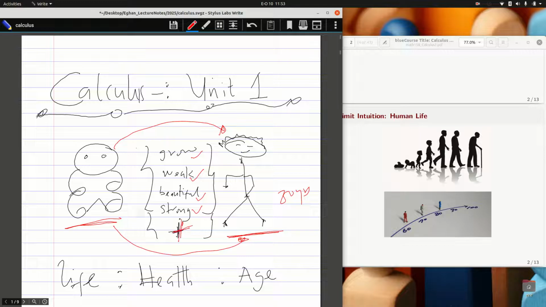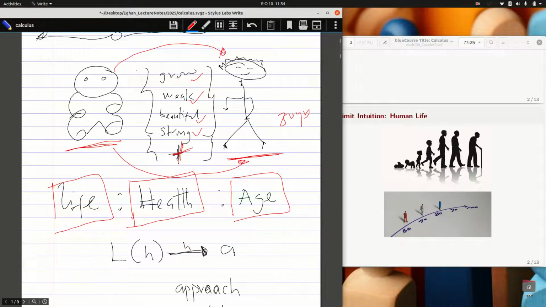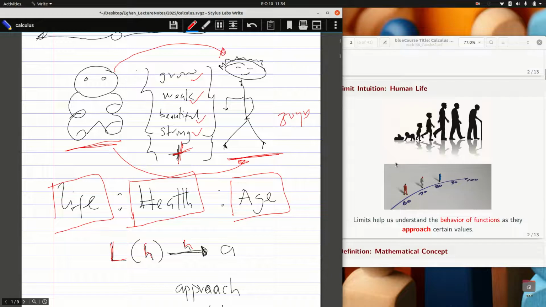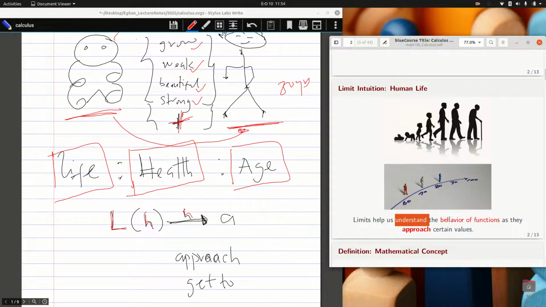And that is death. And so you realize that our life is transitioning as a form of our health with respect to age. We can write this as a function, the life as a function of my health. As my health approaches an age A, at age 10, at age 11, what happens to me when I get to such an age? And so that is the intuition of limit. Limit helps us to understand the behavior of functions as they approach certain values. So it helps me to understand my life.